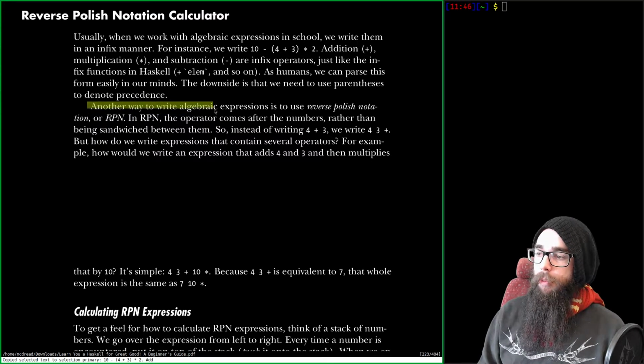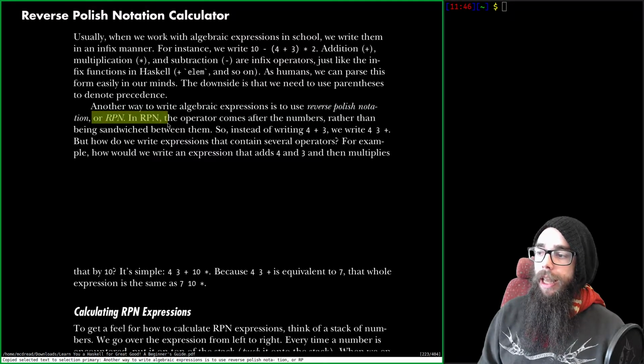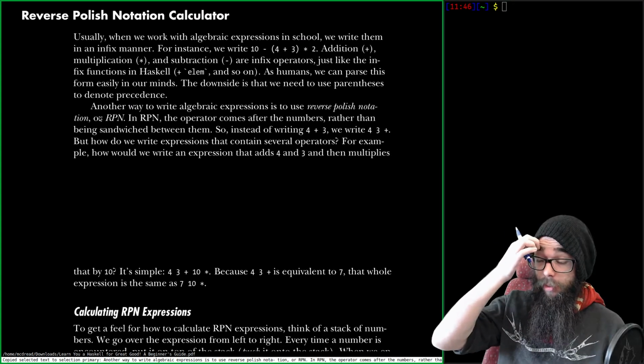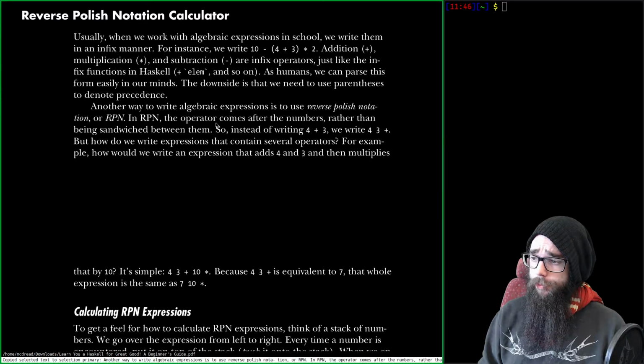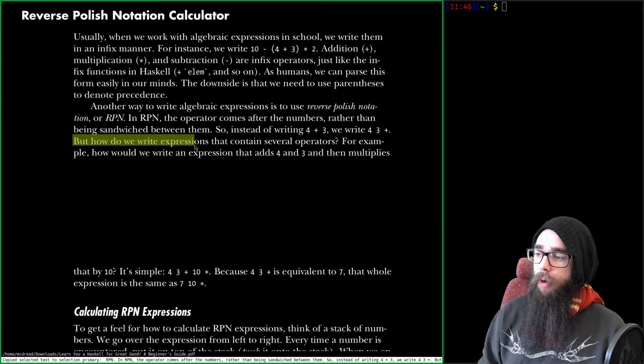Another way to write algebraic expressions is to use reverse Polish notation, or RPN. In RPN, the operator comes after the numbers rather than being sandwiched between them. Right, so we have prefix, infix, and suffix. Why not just call them that? So instead of writing 4 plus 3, we write 4 3 plus. But how do we write expressions that contain several operators? For example, how would we write an expression that adds 4 and 3 and then multiplies that by 10?